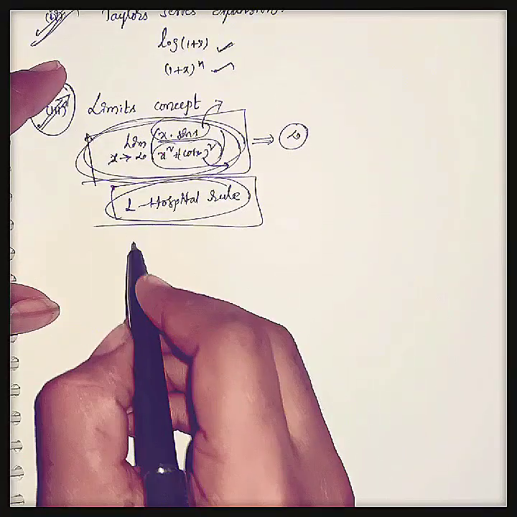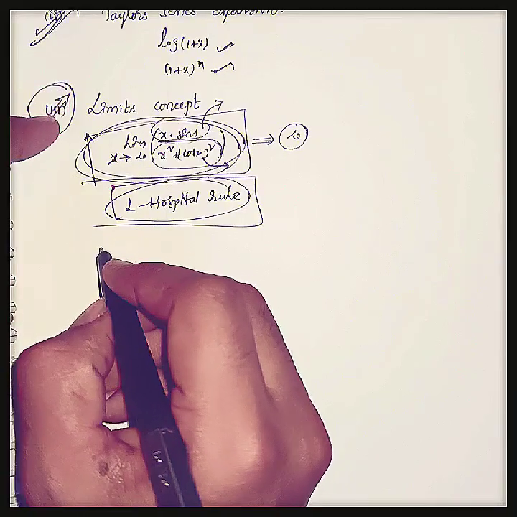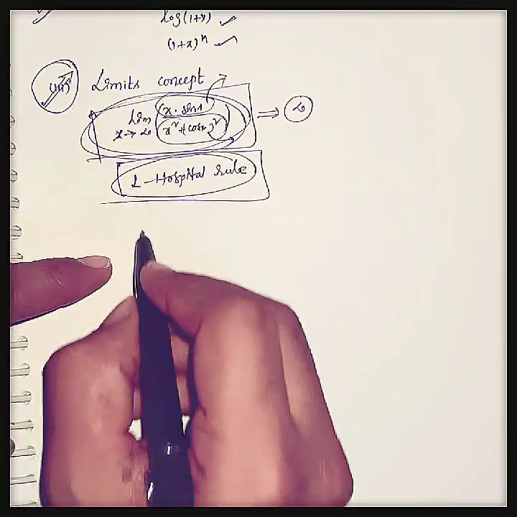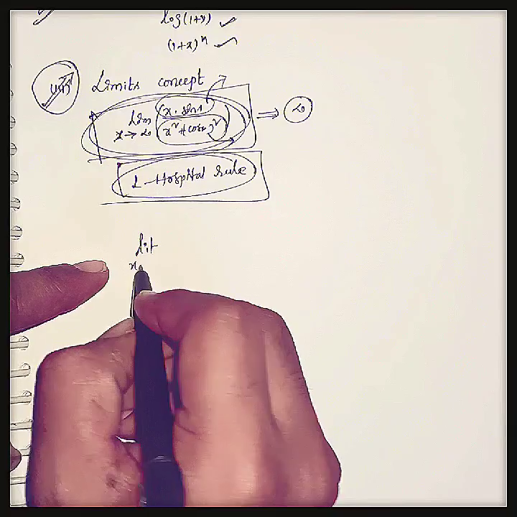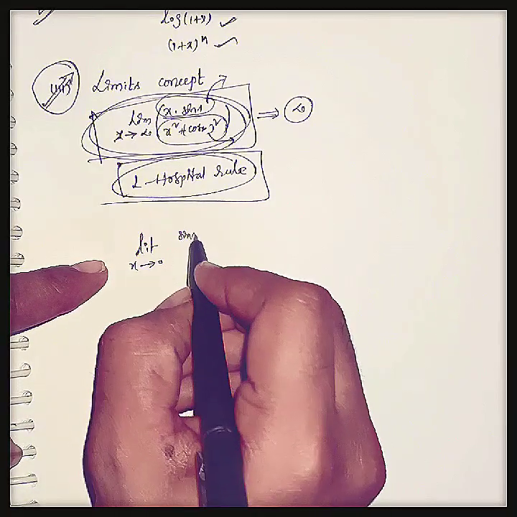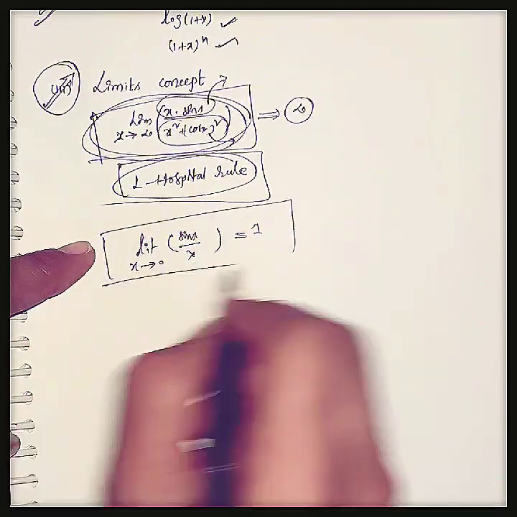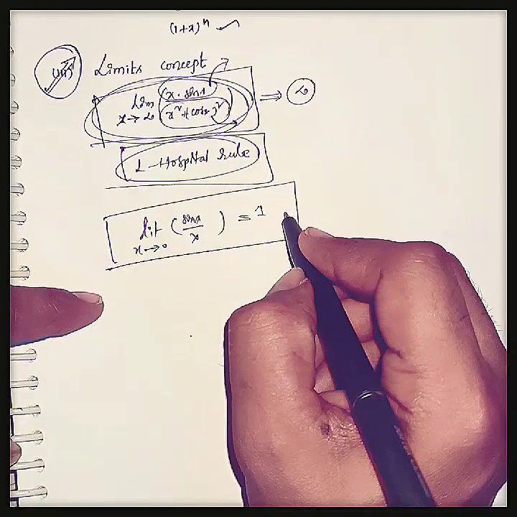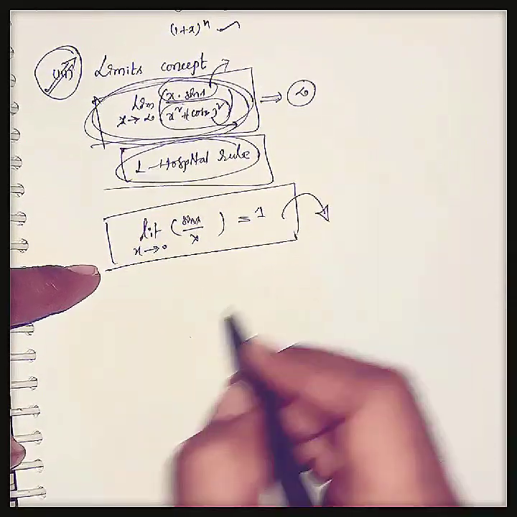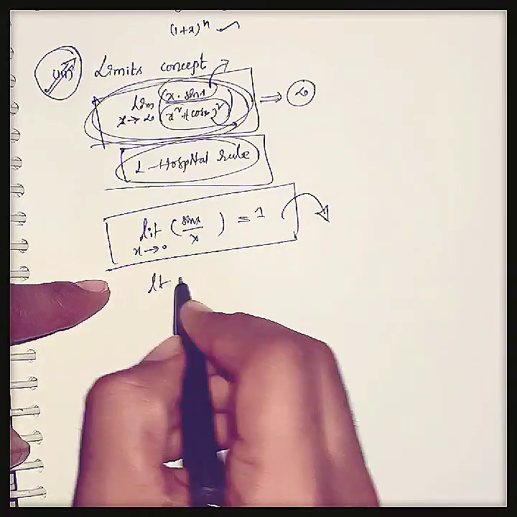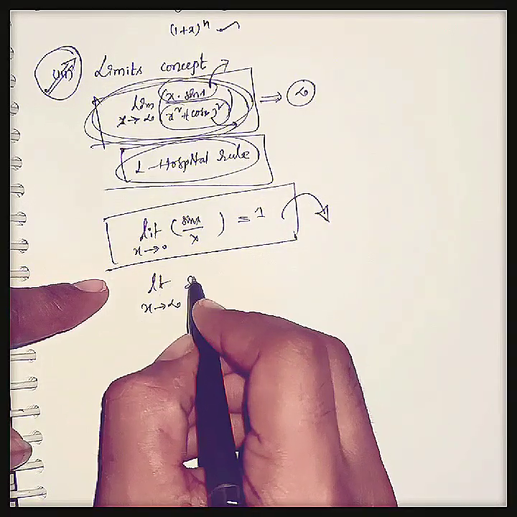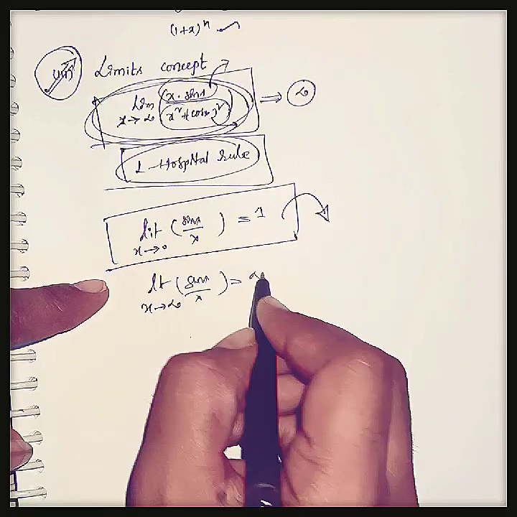And in the limits concept, you should learn some important direct formulas like limit x tends to 0 of sin x by x equal to 1. These direct formulas you should learn. In question solving, you can use this type of models. And limit x tends to infinity of sin x by x equal to infinity.